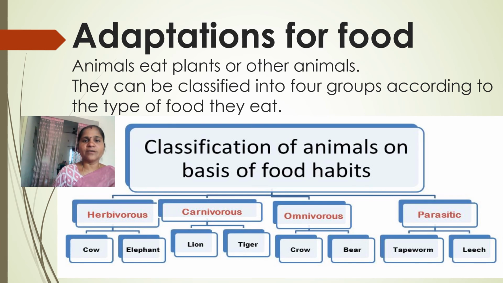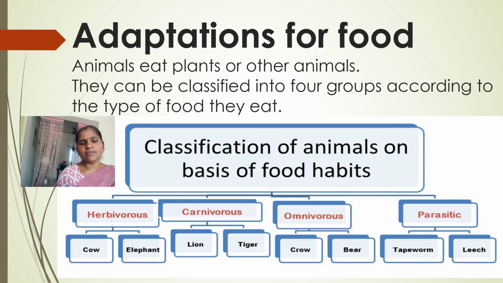Herbivores. You know already, herbivores means animals which eat only plant foods. Those animals we should call herbivores. Carnivores: the flesh of other animals. So the animals which eat the flesh of other animals, we should call carnivores. Omnivores means eating both plant and animal foods. So those animals we should call omnivores. Parasites. These animals will suck the blood of other animals. Such kind of animals we should call parasites.